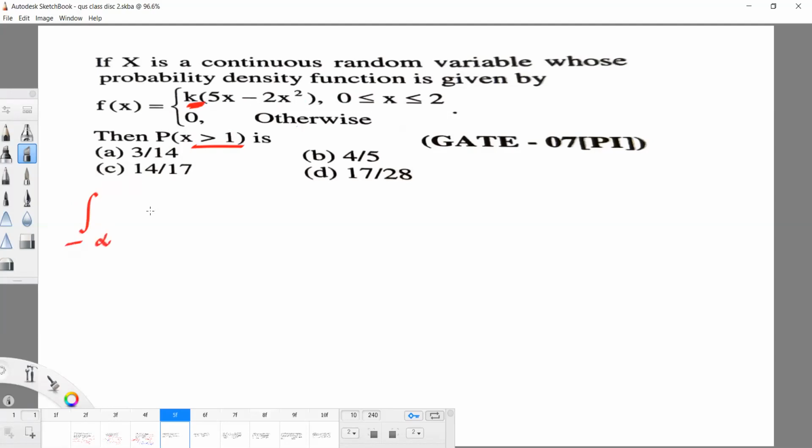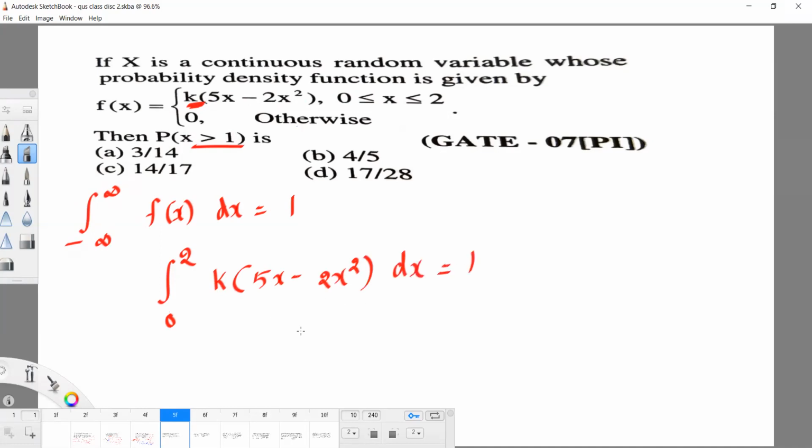We know that the area under the PDF equals 1, so the integral of f of x dx equals 1. Here x varies from 0 to 2, and f of x is k into 5x minus 2x square, dx, equal to 1.